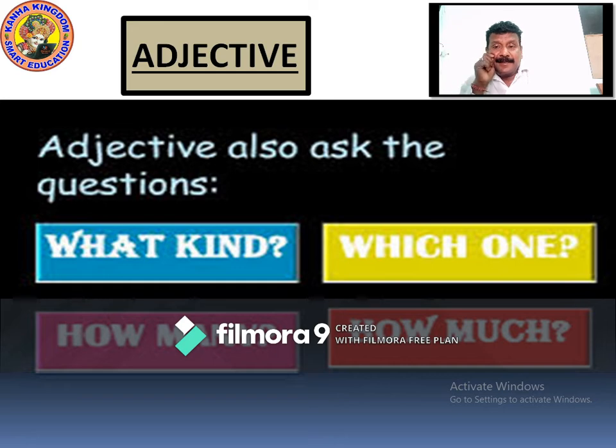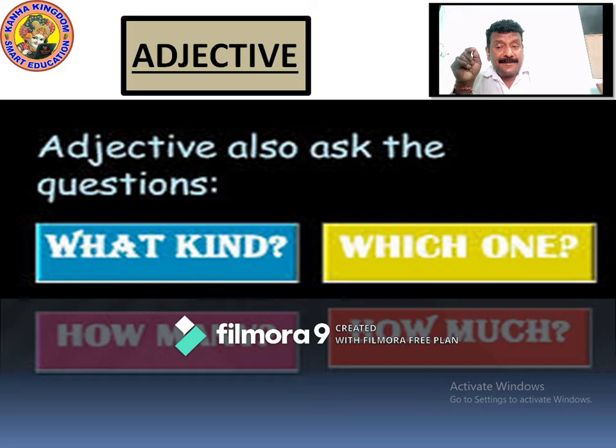Ram had a beautiful dog. What kind of dog? The question is, what kind of dog? The beautiful dog. You are talking about which one? There are girls standing there. Which girl? Which one are you talking about? The girl in red. Talk about the girl in red.